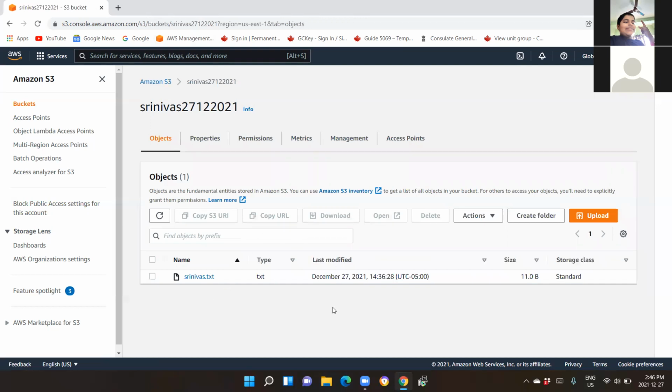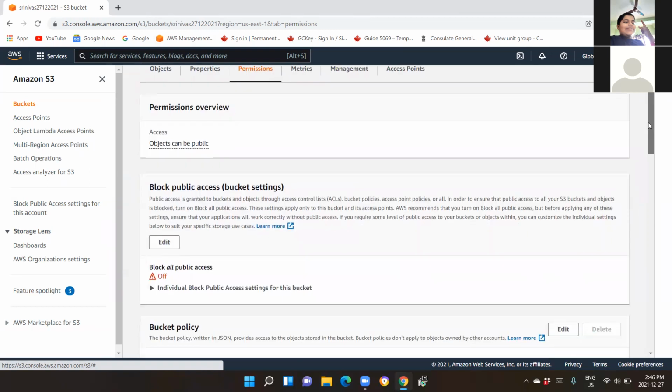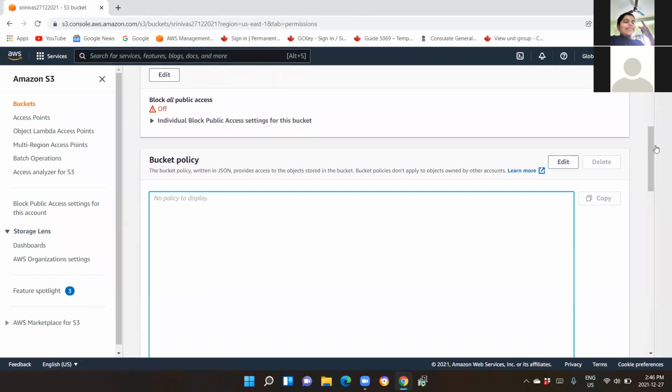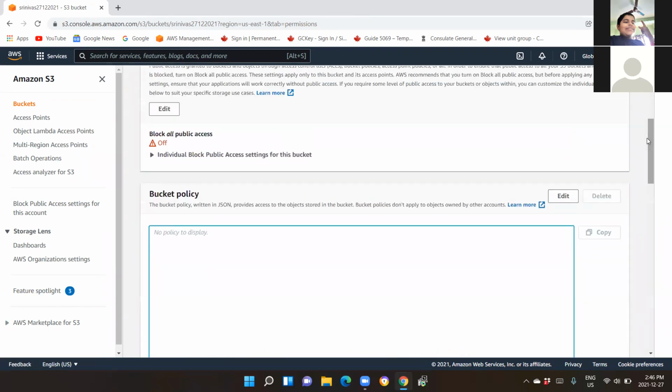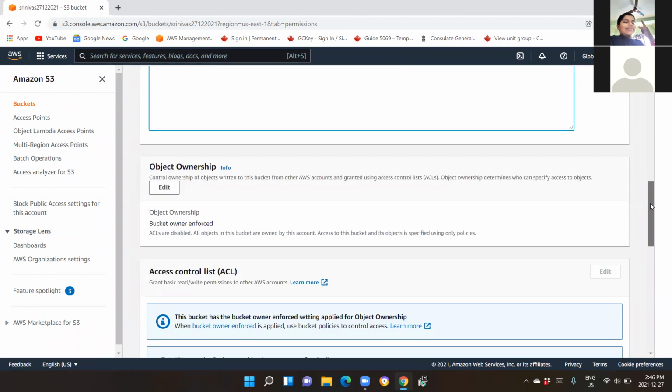Now if you go to permissions tab here, you have something called as, scroll down, something called as bucket policy. Okay, right now you do not have any bucket policy over here. So we have to write a temporary bucket policy in order to do that. Scroll down. Wait, there is something called object ownership. Click on that edit button on object ownership.